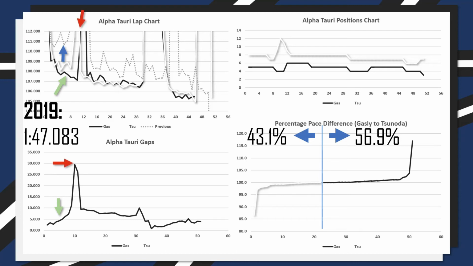We then have that first pit stop phase highlighted here in the red arrows, and then post pit stop they're actually very, very even by these two yellow arrows. If anything, Pierre Gasly is actually a little bit slower, and the gap decreases from just under 10 seconds to just over 5 at the point of the first safety car. However, after the first safety car restart, it is Pierre Gasly who again is about 3 or 4 tenths a lap faster than Yuki Tsunoda, raising the gap from just over 1 second to just under 5.